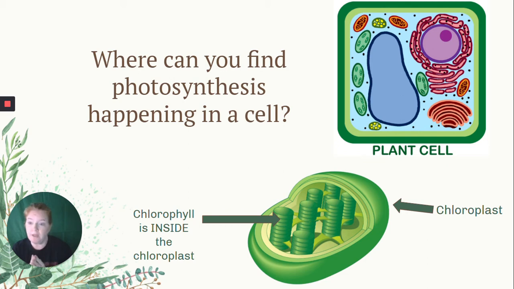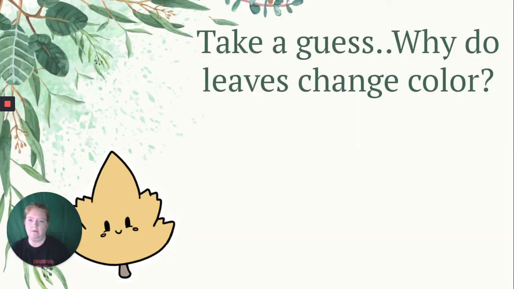And chlorophyll is what reflects green light back to our eyes and makes plants look green. So chlorophyll is really why plants look green, okay? And chlorophyll is a light absorber, which we'll talk about later, okay? And so inside this amazing organelle, the chloroplast, that's where photosynthesis happens. We need chlorophyll, that pigment, in order for it to happen, but it's happening in that organelle, the chloroplast. And chloroplasts are only found in plant cells, not in animal cells.